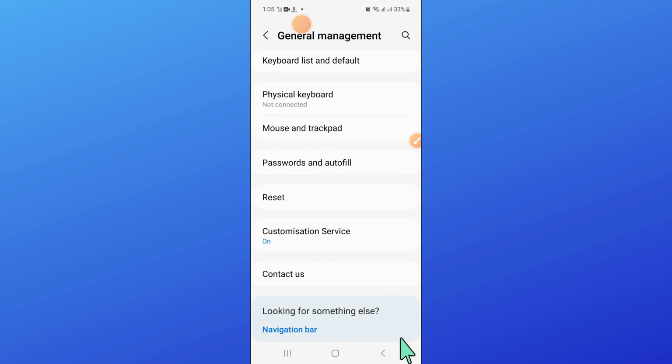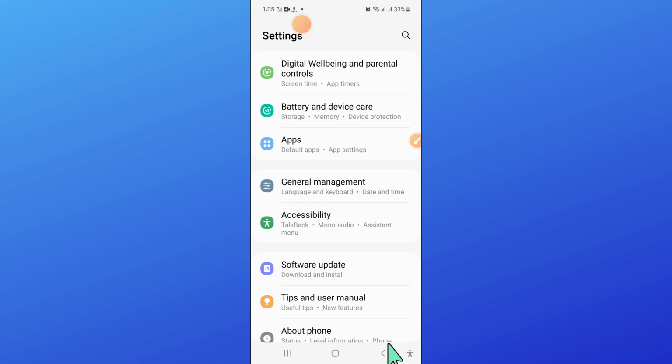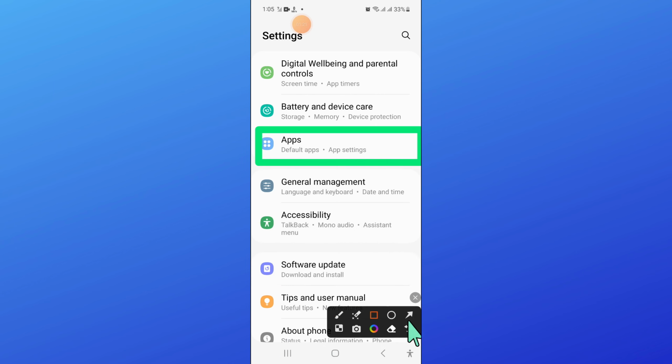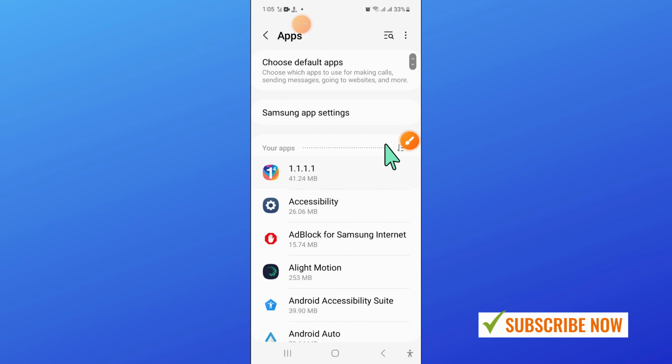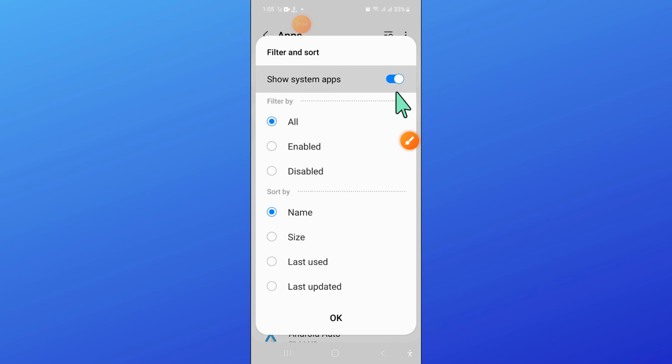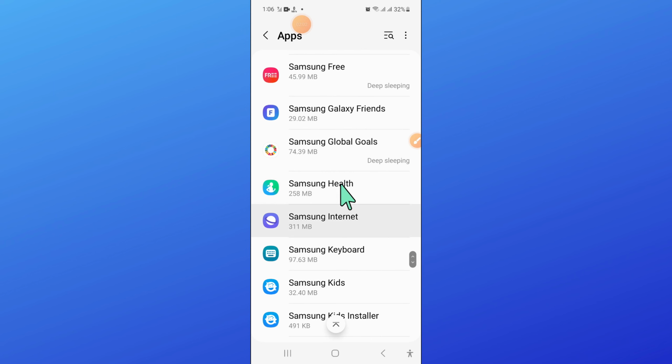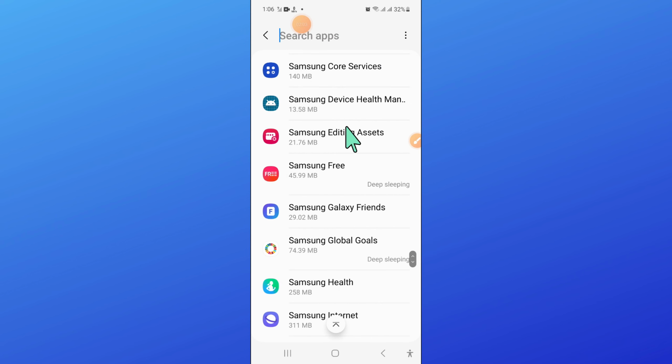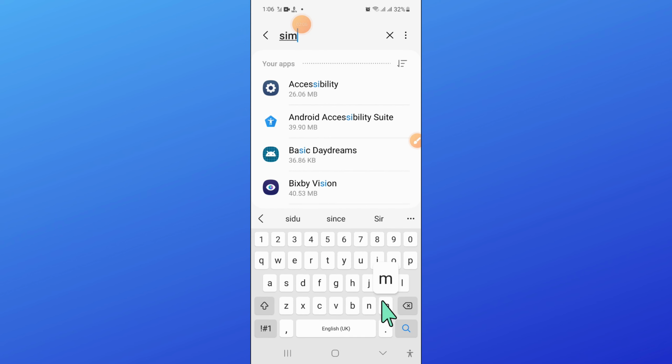Now go back to settings and here click on apps and then click on this filter icon, and now here turn on show system apps. After that click on search and search SIM toolkit.